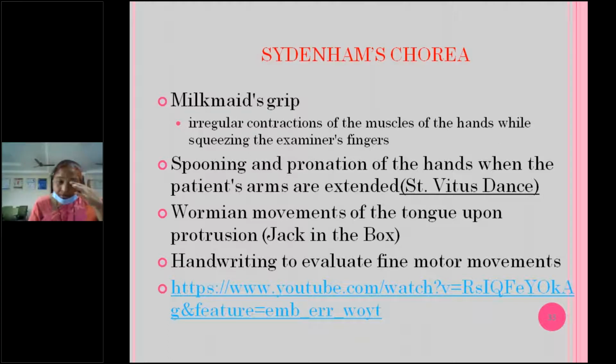And in the tongue, we can see the jack-in-the-box phenomenon, that is, worm-like movements of the tongue, whenever you ask the child to put the tongue outside. And in the handwriting we can observe a distortion; these are choreic movements. I think we'll see if the video is visible.